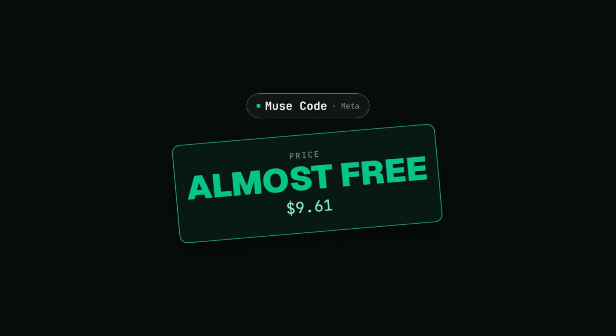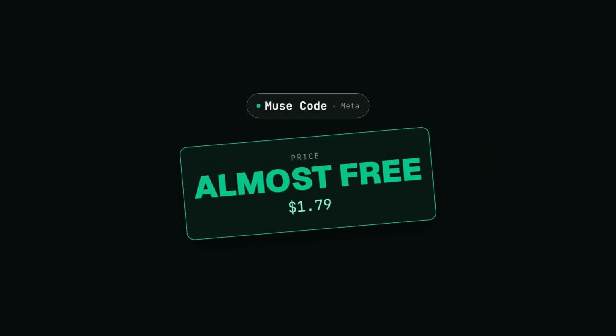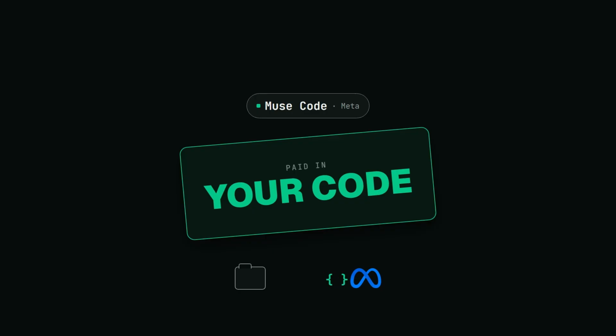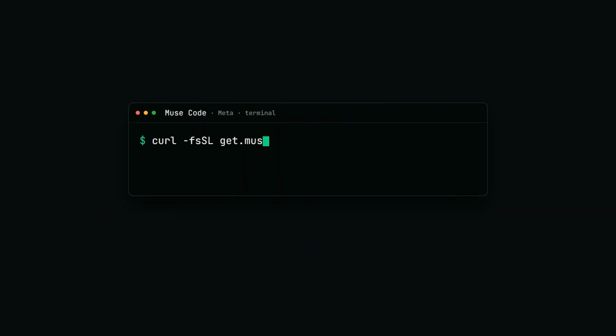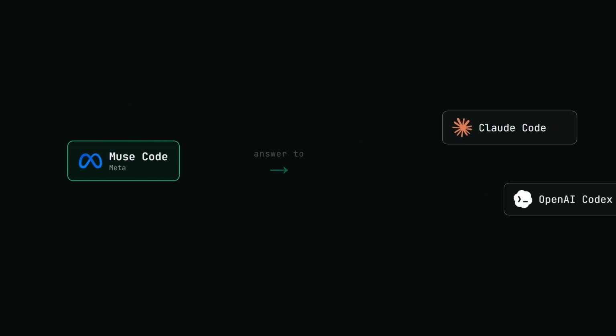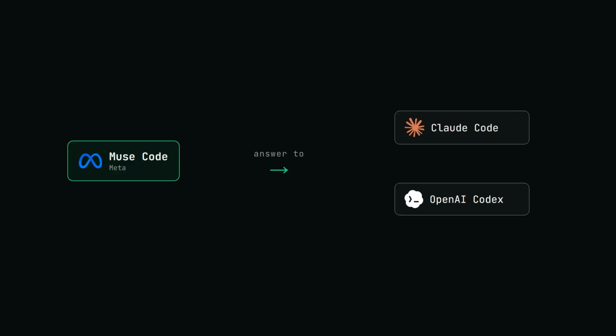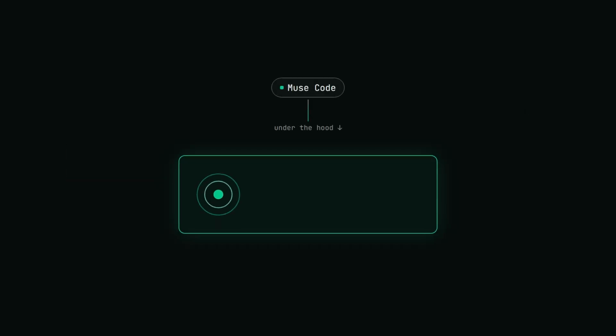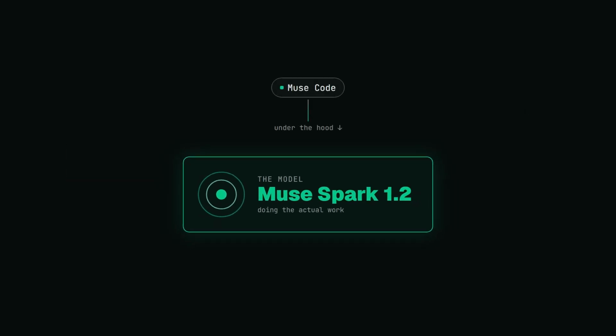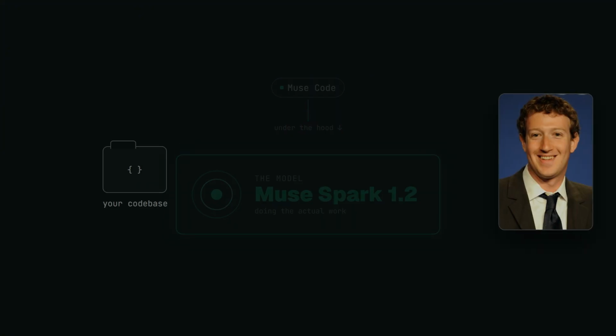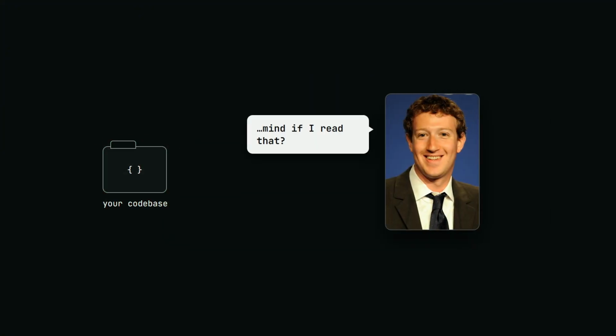Meta just shipped a coding AI that's almost free. The catch? You pay for it with your code. It's called MuseCode. It lives in your terminal, installs with one command, and it's Meta's straight-faced answer to Claude Code and OpenAI's Codex. Under the hood is a new model called MuseSpark 1.2. Zuckerberg would like a word with your codebase.